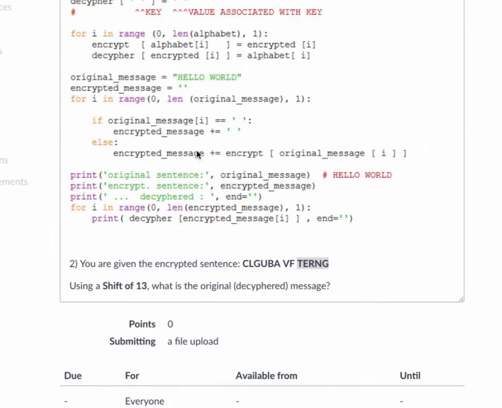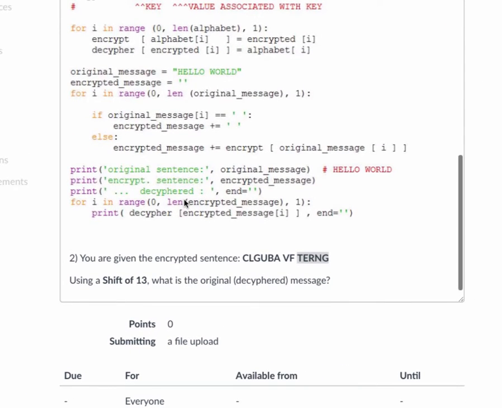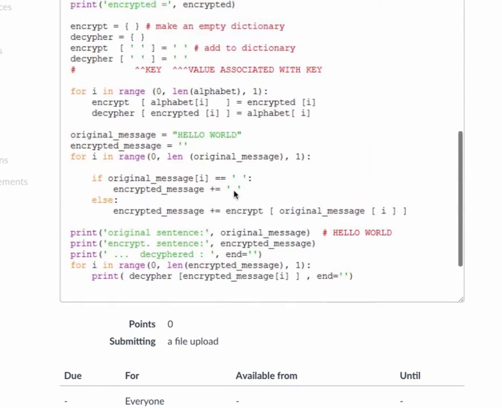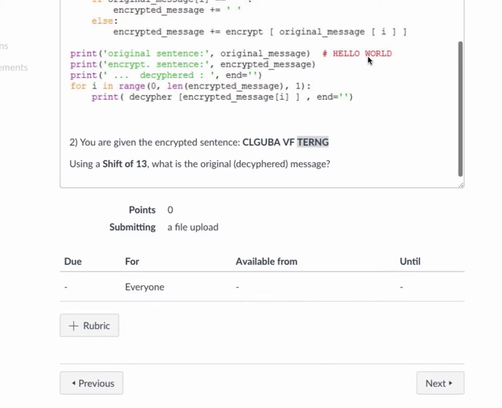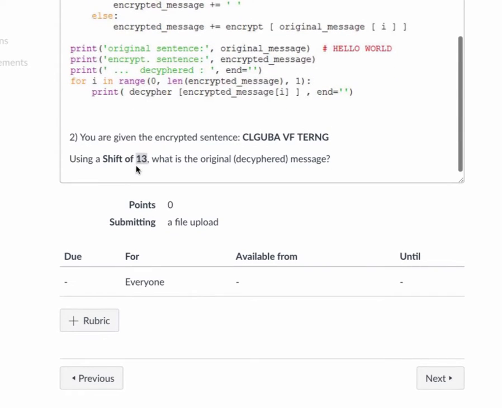Let me zoom out of this a little bit. All right. So this one right here is going to show you the decipher message one by one, right? Letter by letter, I mean. Anyway, if you type up this program and get it to work, you're going to see how it's going to encrypt something. And then what you have to do is, I give you an encrypted sentence. So this is the sentence. And I'm telling you that now I'm changing the shift to 13, so it's no longer 3. So you have to change a couple of things in the original program and tell me what is the deciphered message, right? So what is this actually really saying?